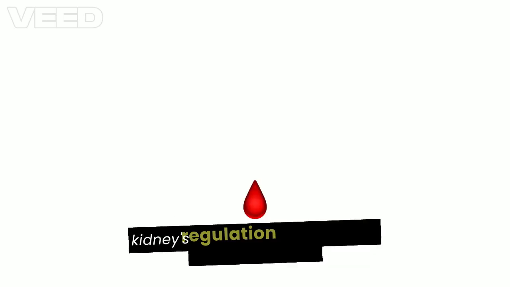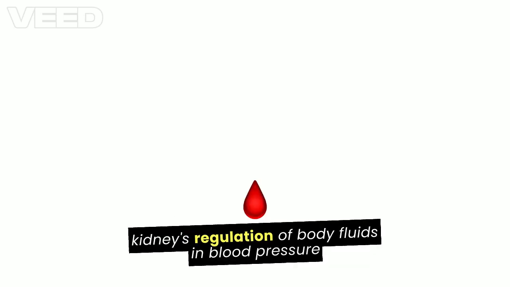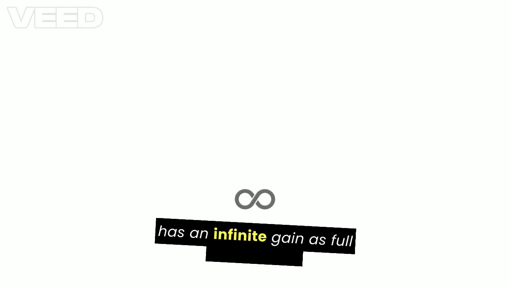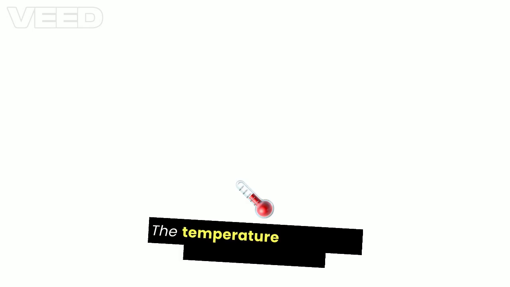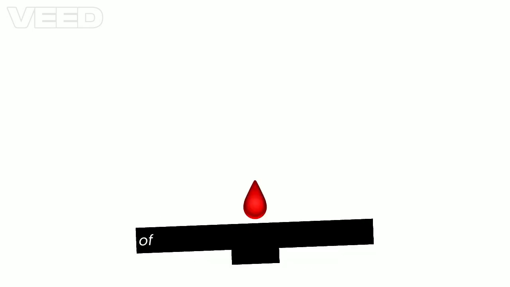In terms of gain for various systems, the kidney's regulation of body fluids in blood pressure has an infinite gain, as full correction is always achieved with an error of 0. The temperature regulating system has a gain of plus 33, while the baroreceptor in blood pressure regulation has a gain of plus 2.